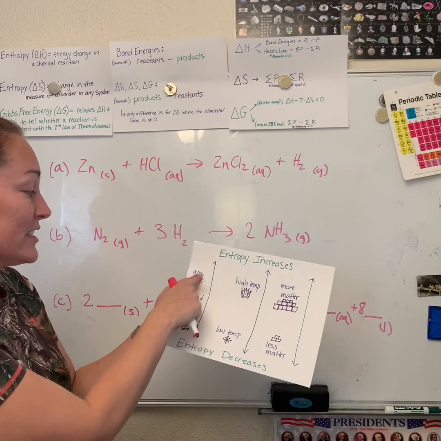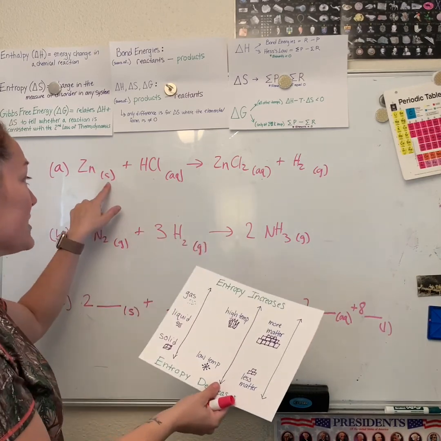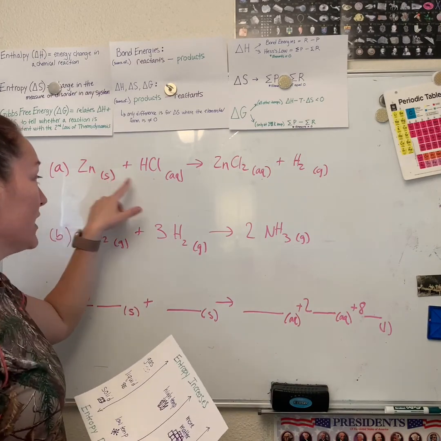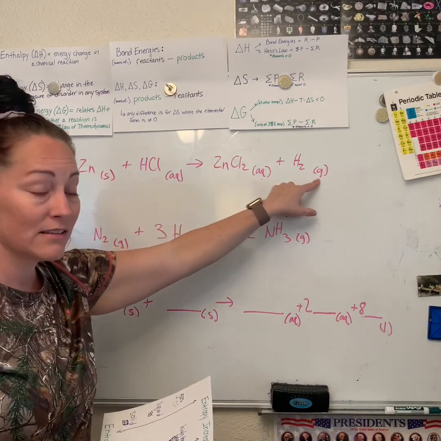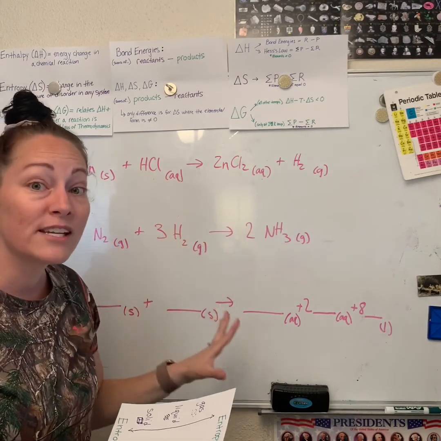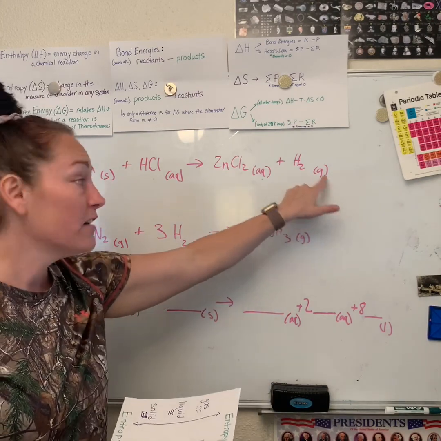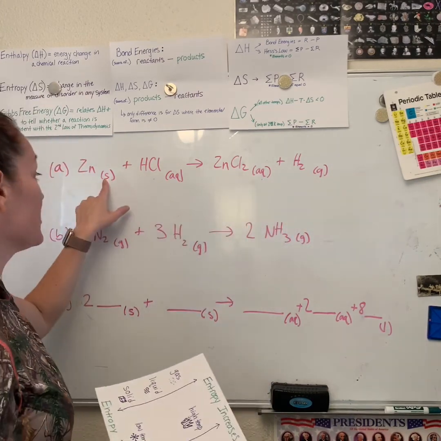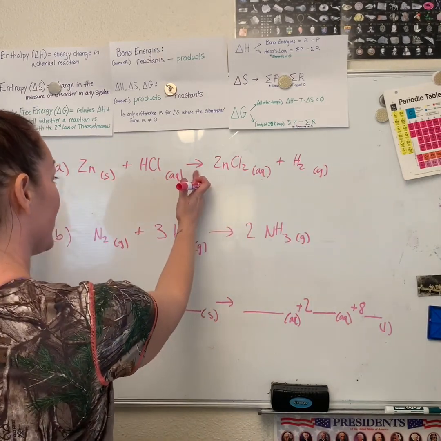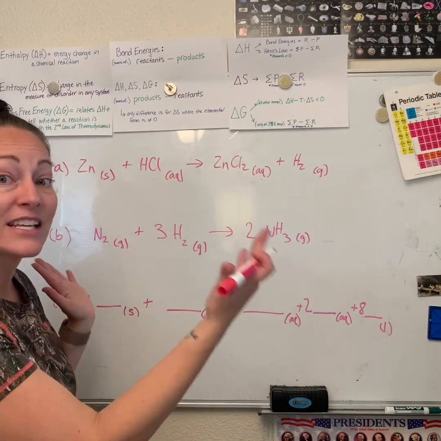When we look at these phases, solid, liquid, gas, we should be able to tell. This is why these phase symbols are so important. We should look: solid, aqueous, aqueous, gas. Aqueous is basically a liquid, okay? The most disordered, the highest state of entropy is gonna be your gas, followed by your aqueous and liquid, followed by your solid. So basically, we're just gonna compare both sides, okay? We'll always start with the gas, that's the most disordered.